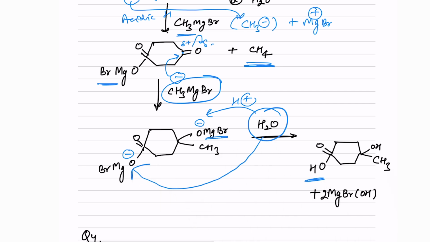So you'll get OH here and OH over here, and it will form 2 MgBrOH. So this is how the reaction is going to be. According to that, the answer is going to be B. This is our product, option B.